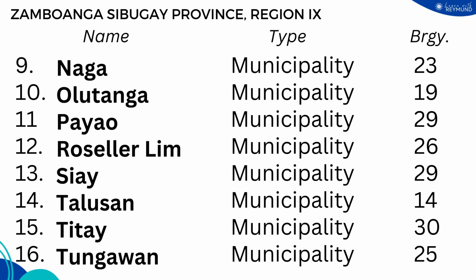We also have the municipality of Naga with 23 barangays, municipality of Olutanga with 19 barangays, municipality of Payao with 29 barangays, municipality of Roseller Lim with 26 barangays, municipality of Siay with 29 barangays, municipality of Talusan with 14 barangays, municipality of Titay with 30 barangays, and the municipality of Tungawan with 25 barangays.